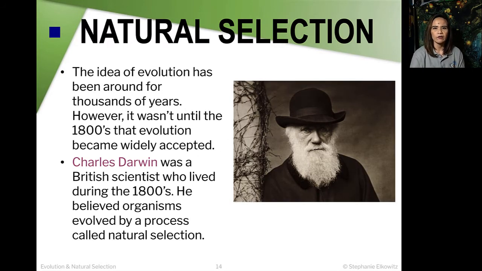Now, the idea of evolution has been around for thousands of years, and it's not until the 1800s that evolution became widely accepted. Charles Darwin, who was a British scientist, was the one who actually started the theory of evolution. He believed that organisms evolved by a process called natural selection.